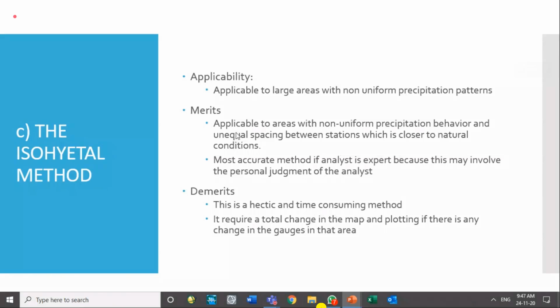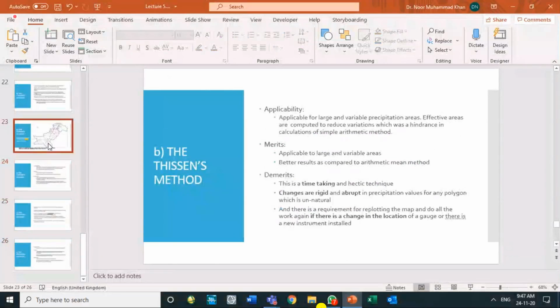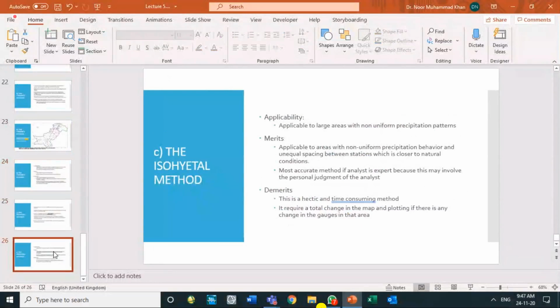The merit is that it is applicable to areas with non-uniform rainfall, and an expert is required because you can take into account the orographic effect. If you want to say, okay, here is a barrier, rainfall will not occur, you can change the contour. So that finishes this one. If you have any questions on this method, you have done it, you might have faced some problem, you can ask me.